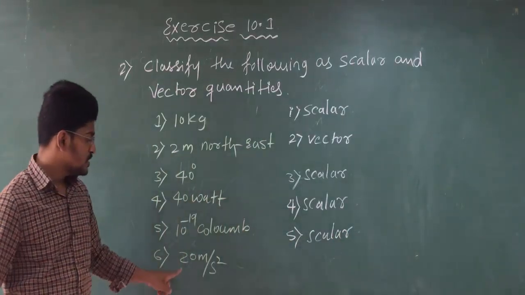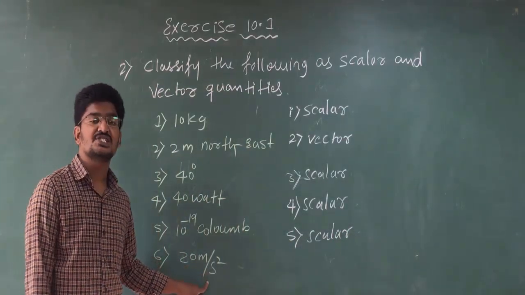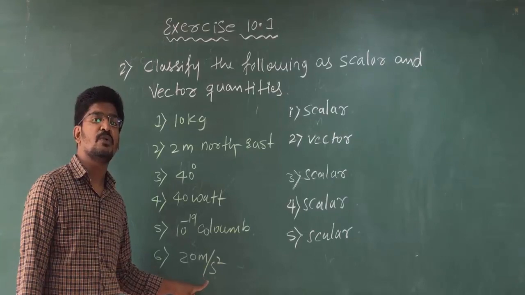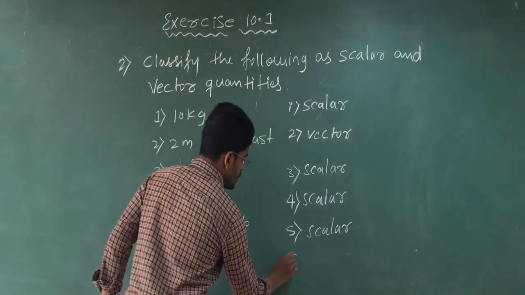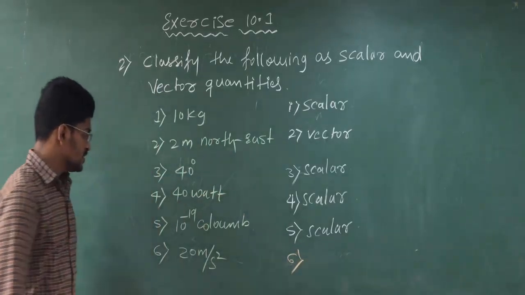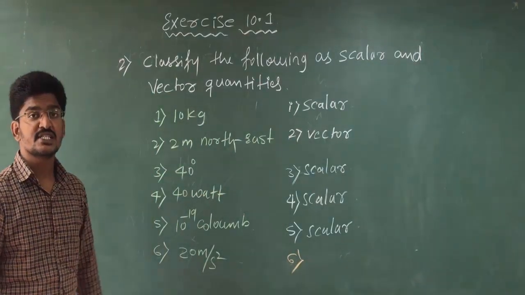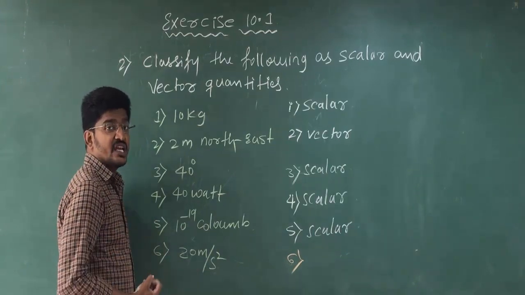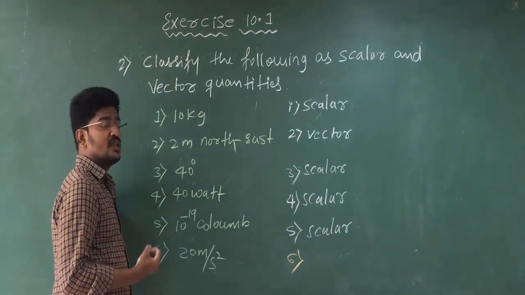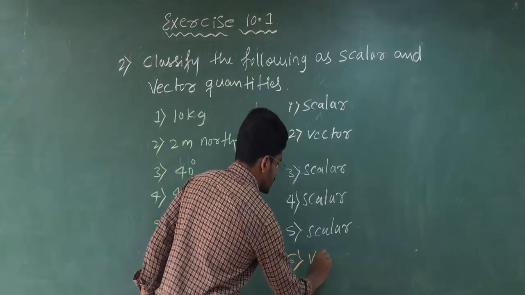And last one, 20 meter per second square, that means this is acceleration. As you all know, acceleration is vector.